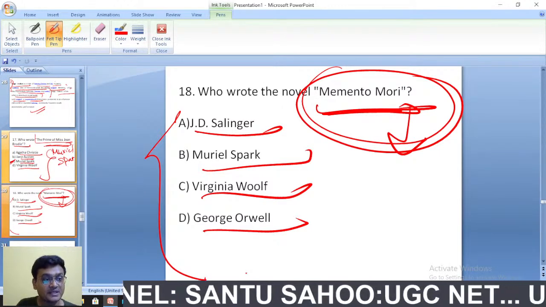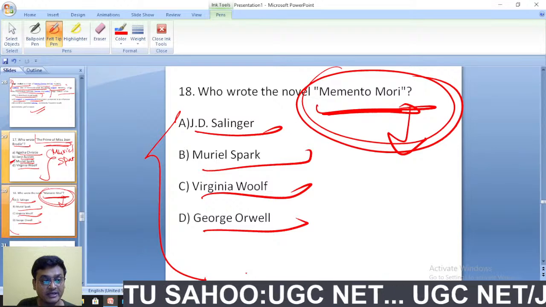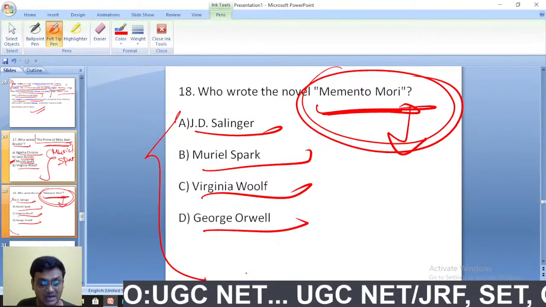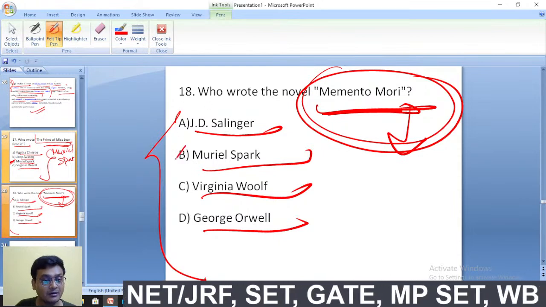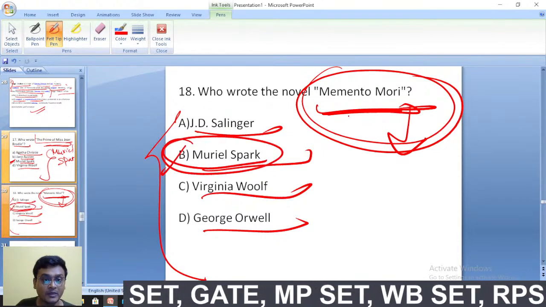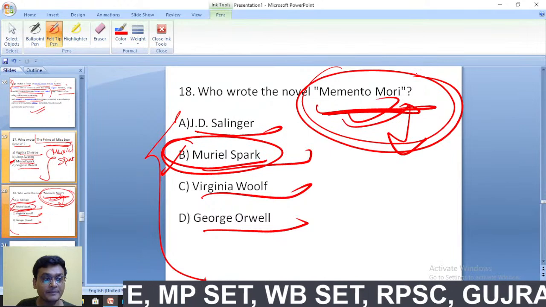So The Prime of Miss Jean Brodie was by whom? Muriel Spark. Memento Mori is also written by Muriel Spark. Remember that Muriel Spark's famous works are Memento Mori and The Prime of Miss Jean Brodie.